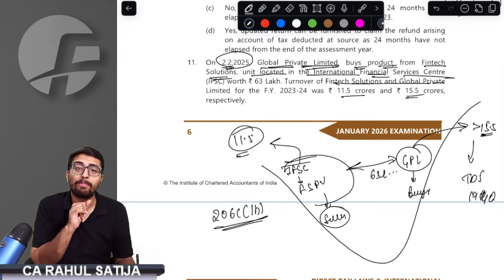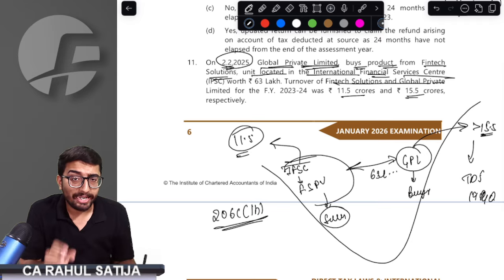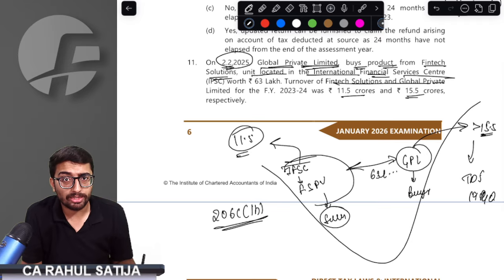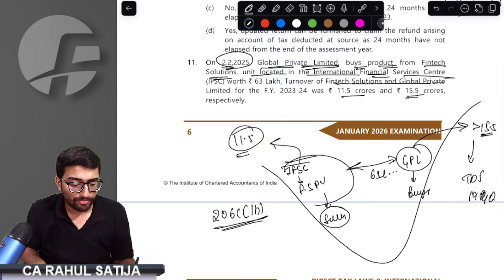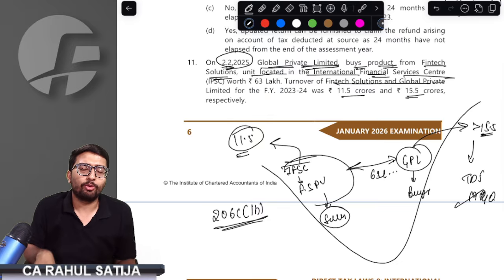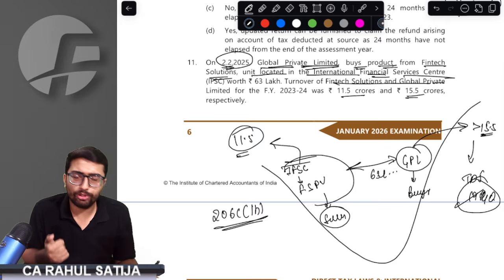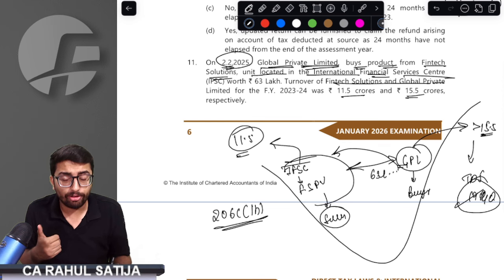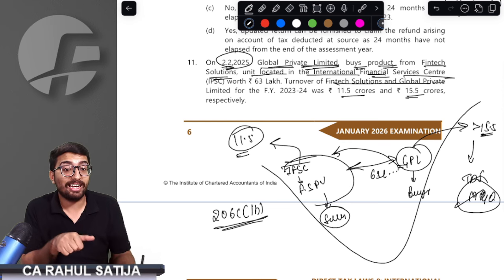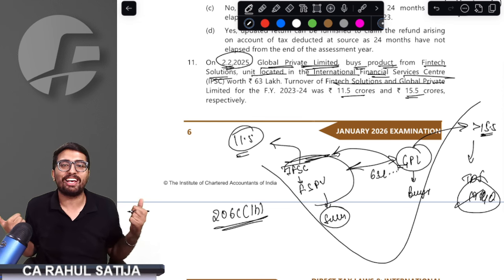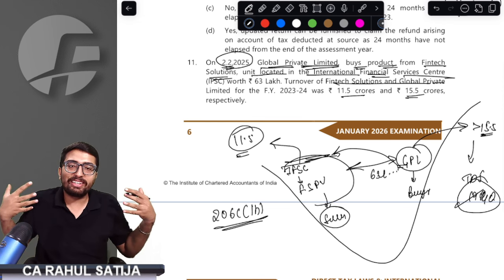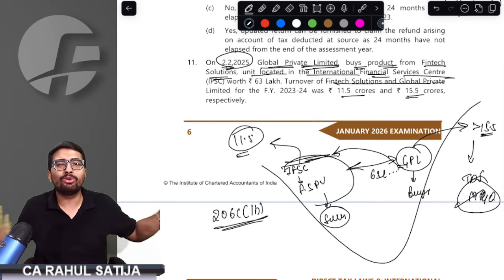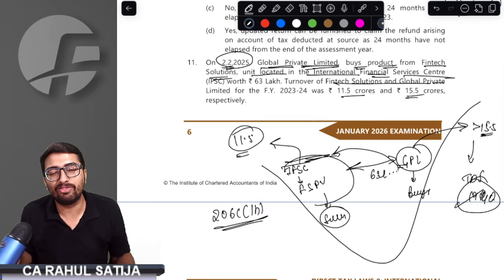Both the sections collide. But here is a catch. Ideally, whenever these two sections collide with each other, we have to give preference to 194Q. But what is happening here? Try understanding this. If we give 194Q preference, then what would happen? 194Q would deduct TDS from a person who is located in IFSC, and since this person is not required to pay any taxes and is claiming deduction under the ATLA, what would he do with this refund amount? What would he do with this credit?